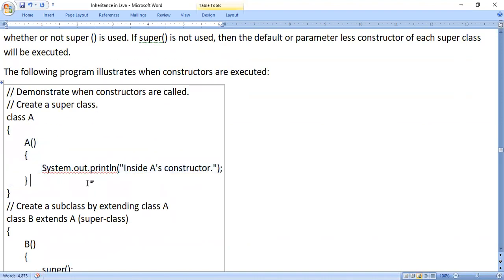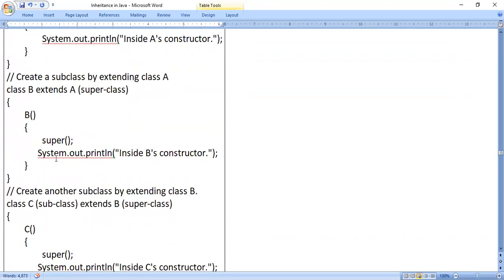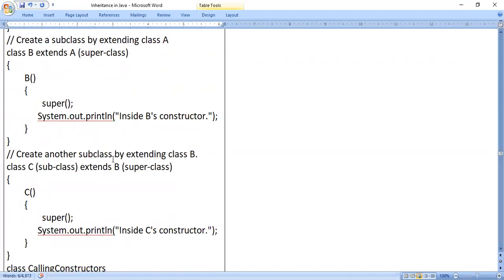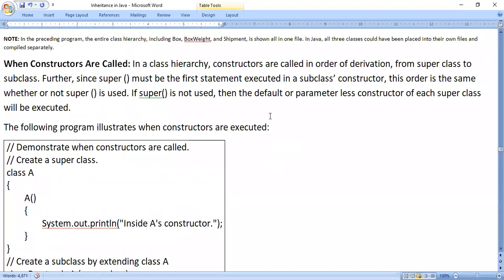Whether you use the super keyword or not, if there is a default constructor and no parameterized constructor, it will execute even without using super. That means without using the super keyword, it works in the same way. That sentence they are telling in the explanation. See here.